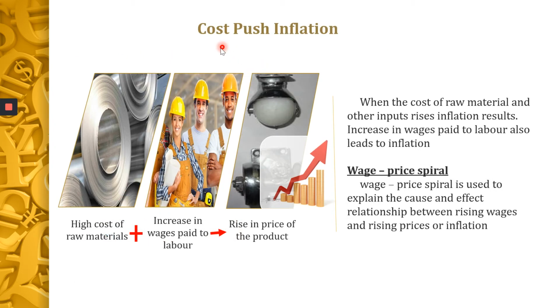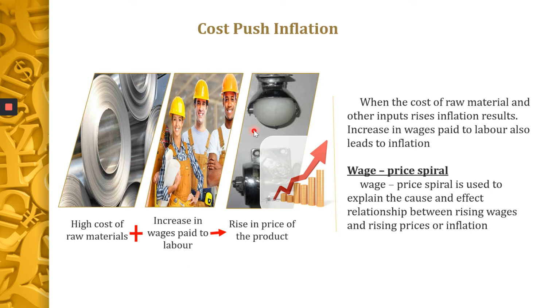The prices of the cost of production, the factors increases the price of the good. High cost of raw materials. Suppose they want to produce something, a commodity. It looks like a light or some machine. Okay, for that they need raw materials. The price of the raw materials is very high.